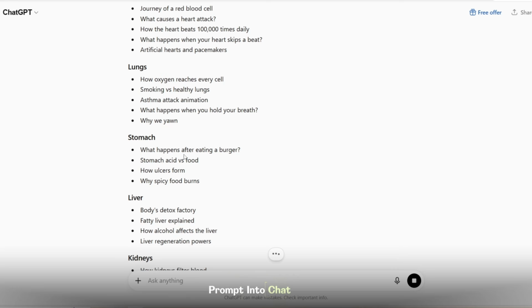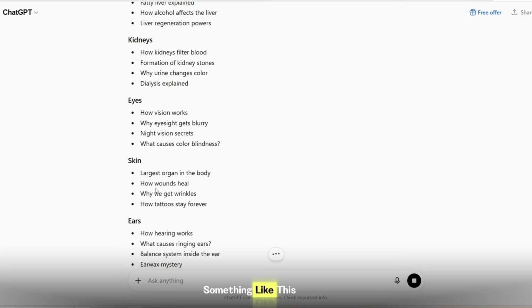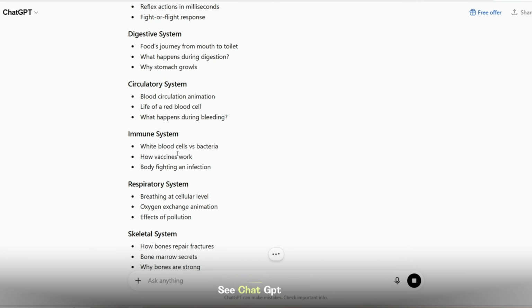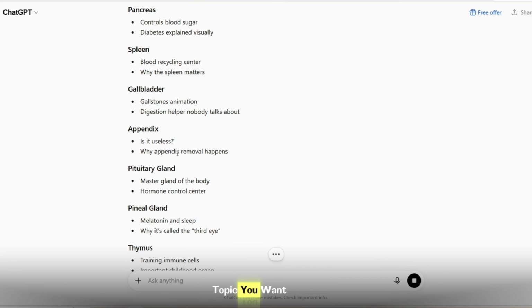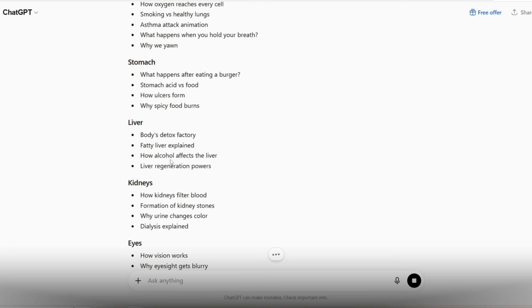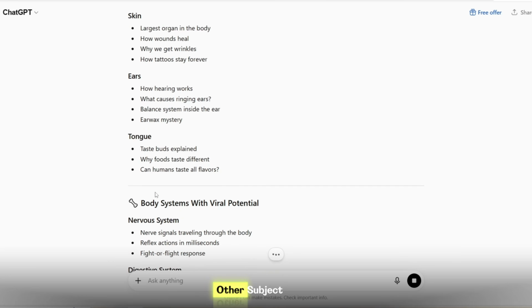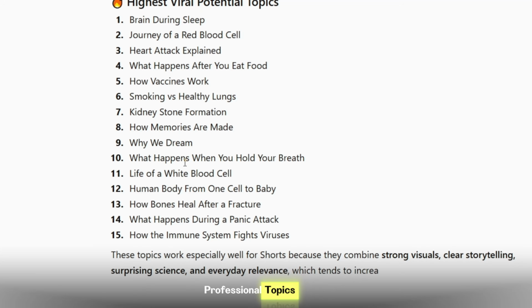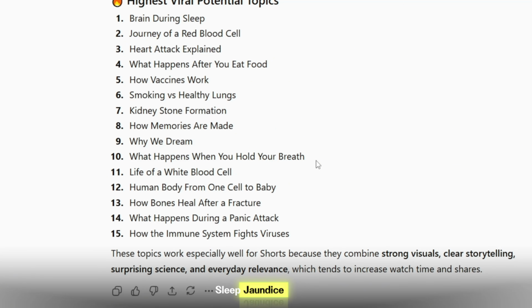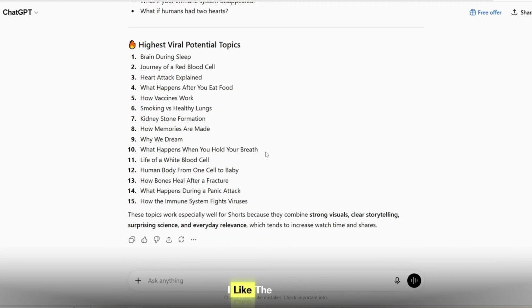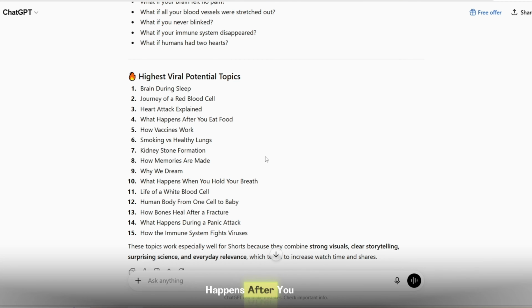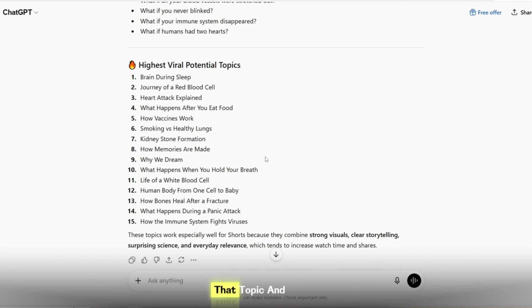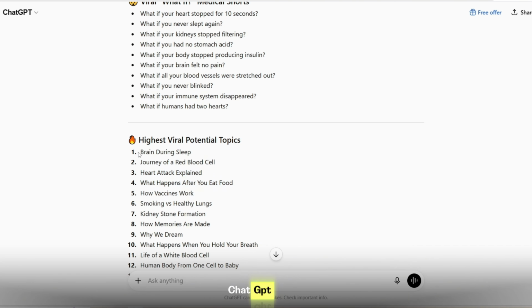Paste the prompt into ChatGPT, and you'll get something like this. As you can see, ChatGPT will ask what topic you want to create a video about, such as eyes, skin, hair, or any other subject. It will also suggest highly viral professional topics like brain during sleep, jaundice, red blood cells, heart attack explained, and many more. I like the fourth topic, what happens after you eat food. So I'll copy that topic and paste it into ChatGPT.